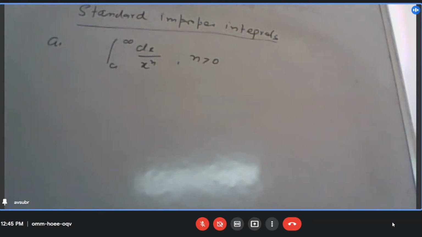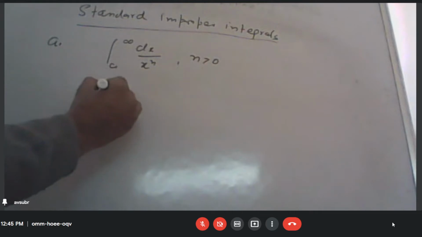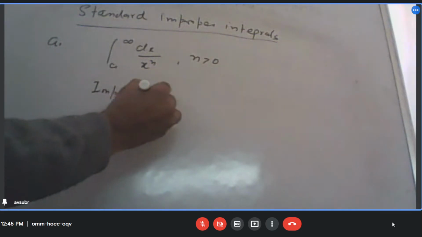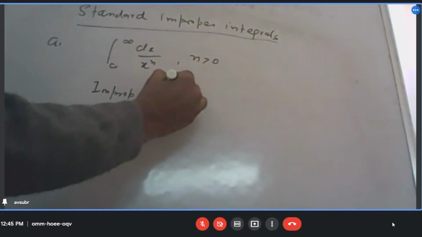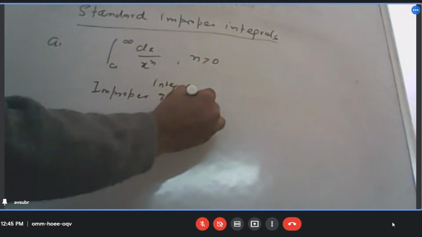Which type of integral is it? First kind or second kind? Improper integral of first kind.